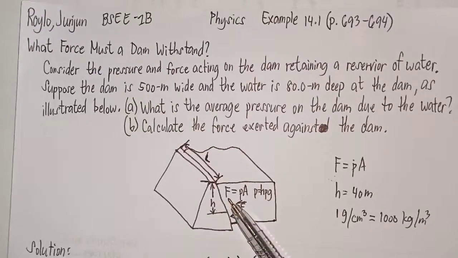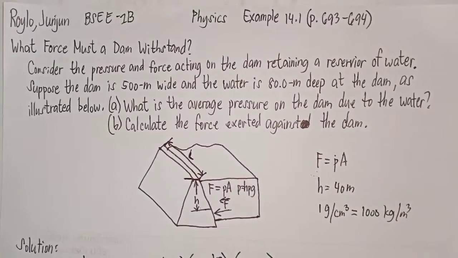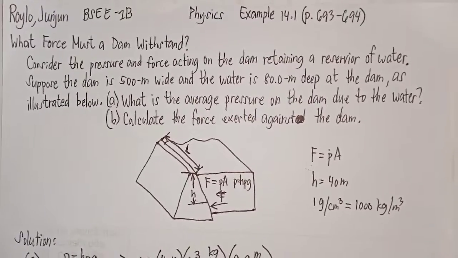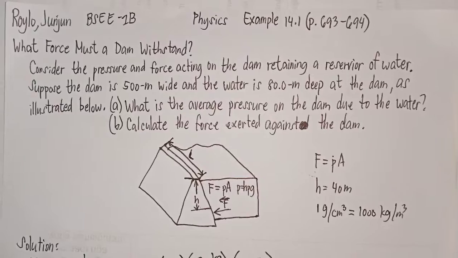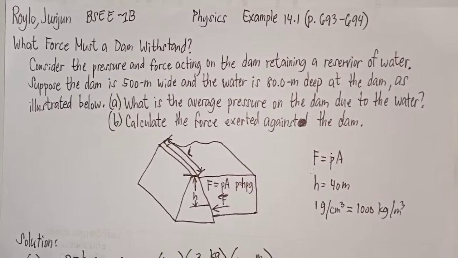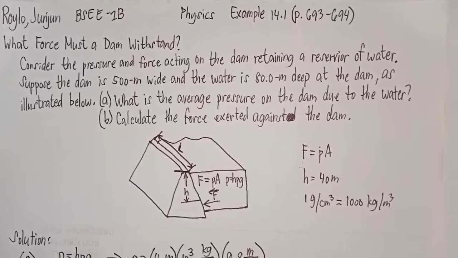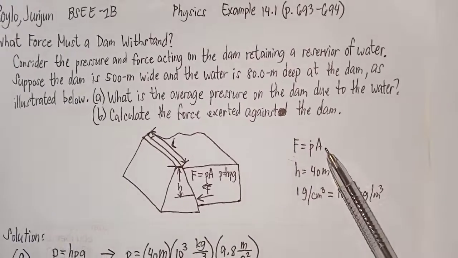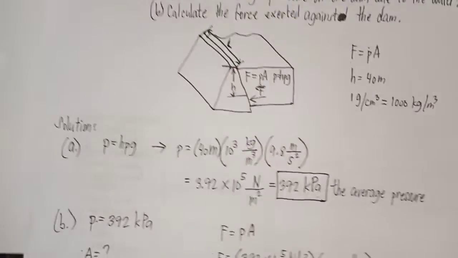So this is our illustration. The average pressure due to the weight of the water is the pressure at the average depth, which is h equals 40 meters. Since the pressure increases linearly with the depth, the force exerted on the dam by the water is the average pressure times the area of contact. So let's proceed to solution.